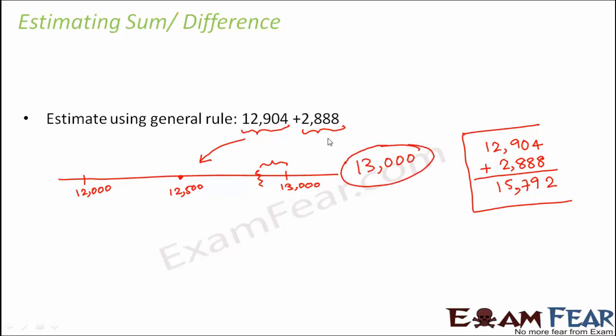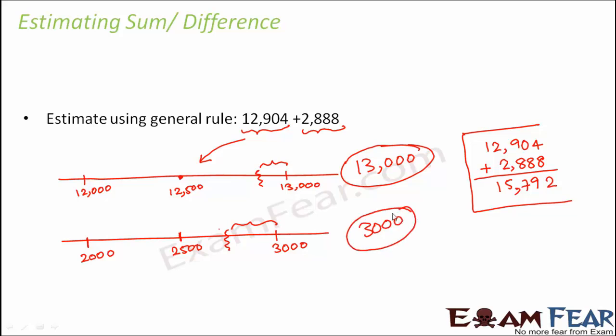Now let us talk about the next number, that is 2,888. Now this number would lie between 2,000 and 3,000. Here the midpoint would be 2,500 and your number is 2,888, which might lie somewhere here. So this is also more close to 3,000. So we can estimate or round it off as 3,000. So basically this is how we have rounded off both the numbers. And now let us try to find their sum.